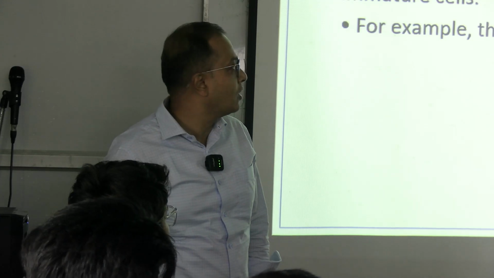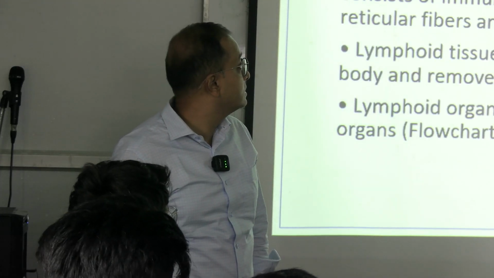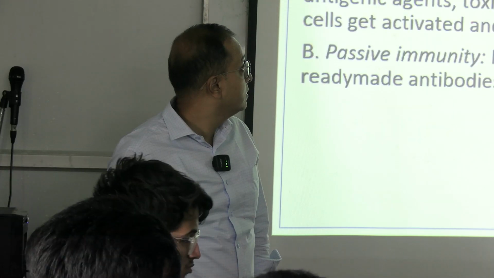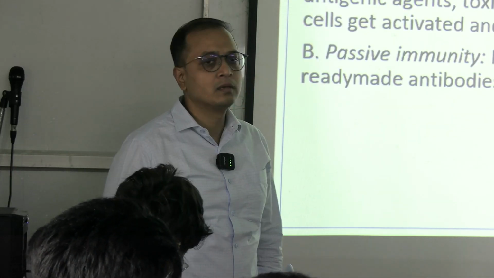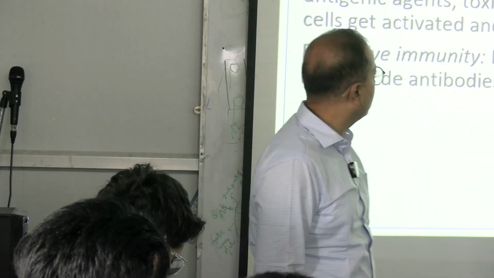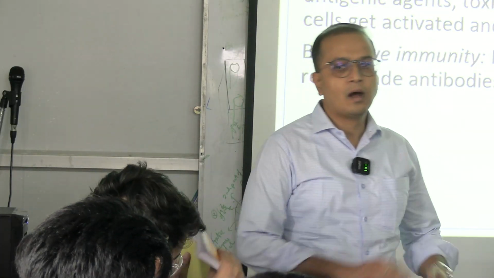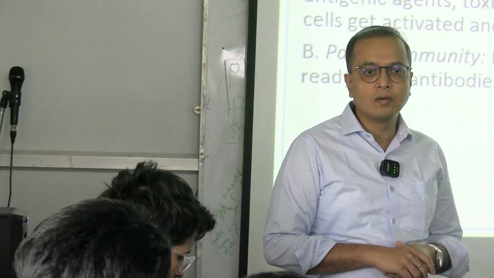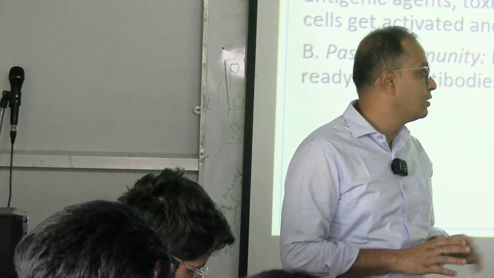So, we are just going to cover these lymphoid organs, which are lymphatic tissues related to our immunity. So, that is what we are going to start with. It is a general overview of the lymphatic tissues that we are going to cover. We understand that immunity is contributed by an element we call lymphoid tissues.